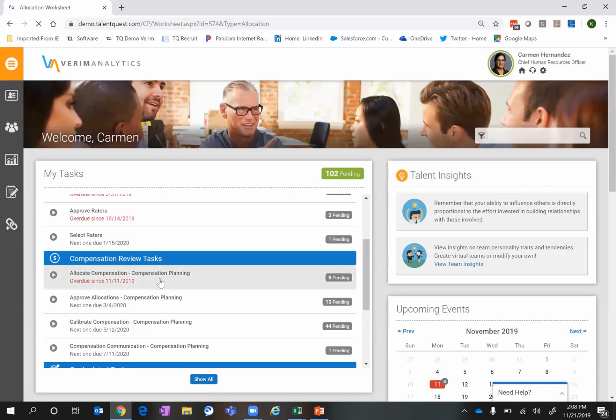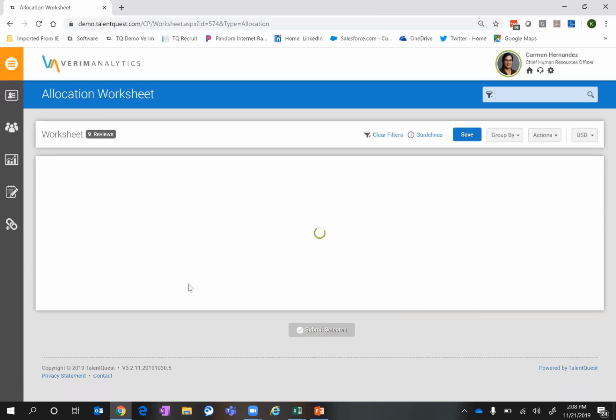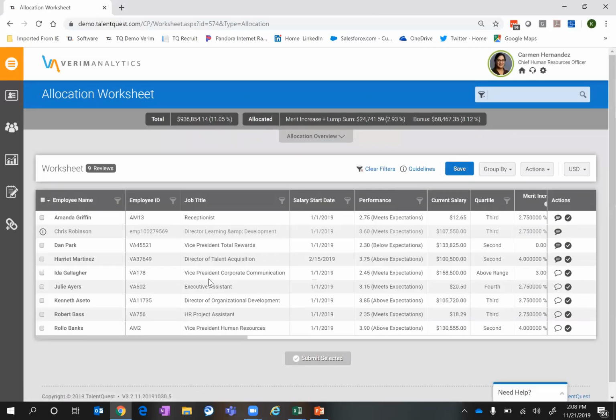As I click into this, it's going to take me directly into my compensation worksheet. The whole concept here is obviously to not only automate your compensation processes and the adjustments we want to make, but another benefit is we actually have the ability to tie pay to performance, as we'll see in a minute.